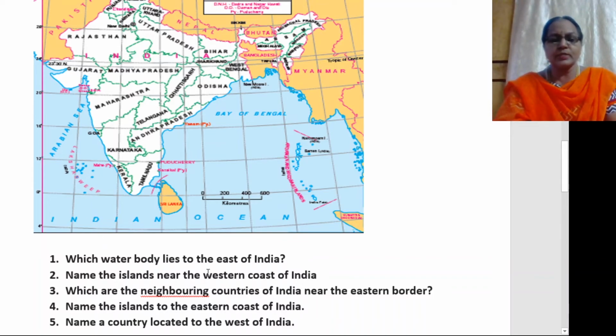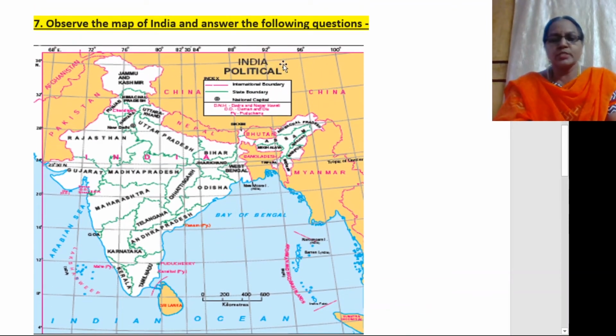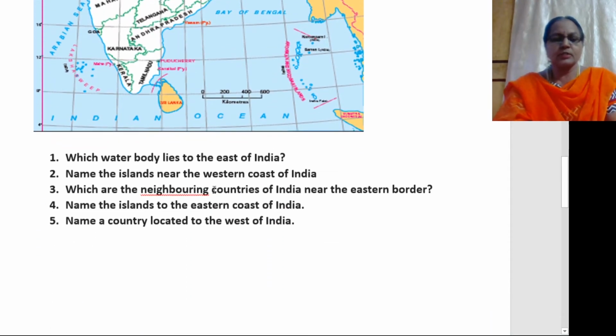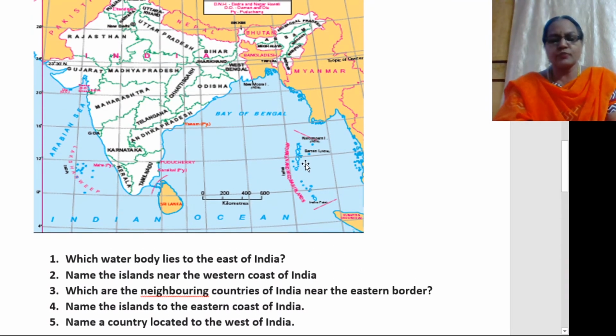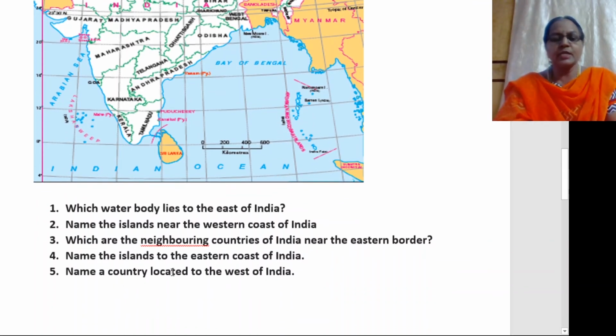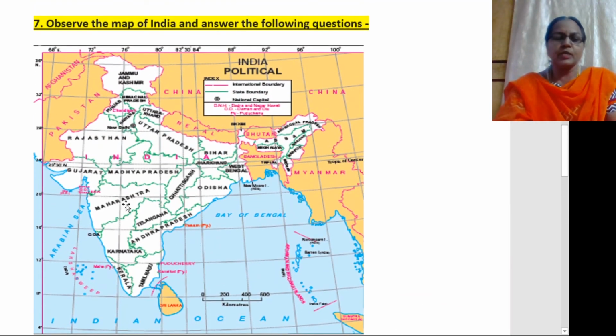So the islands near the western coast of India are the Lakshadweep Islands. Which are the neighboring countries of India near the eastern border? Now, to the east of India, you have the countries like China, Myanmar, and Bangladesh. The fourth question, name the islands to the eastern coast of India. To the eastern coast of India, we have the Andaman and Nicobar Islands. Name a country located to the west of India. To the west of India, we have Pakistan.